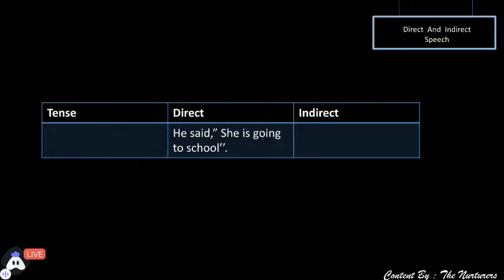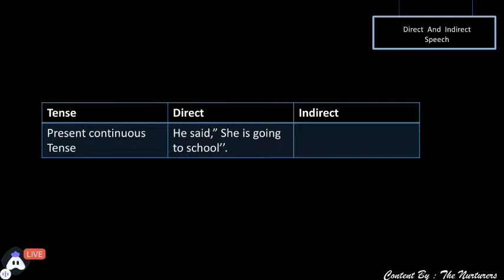Is going. It is continuous. So we need to check the helping verb. Can you tell me which tense it is? Yes, when it is helping verb plus verb plus ing, we say it is present continuous tense.